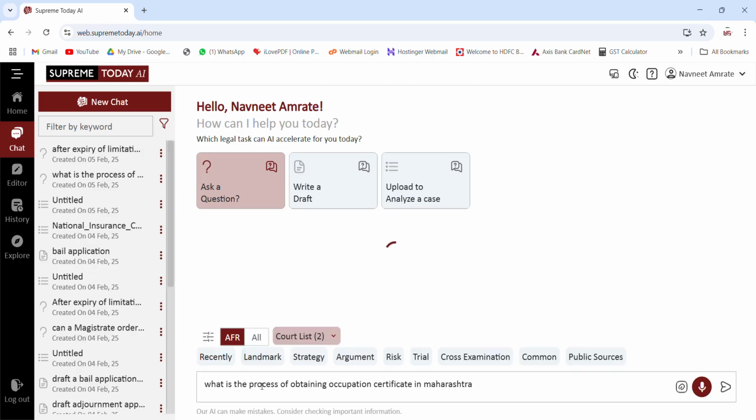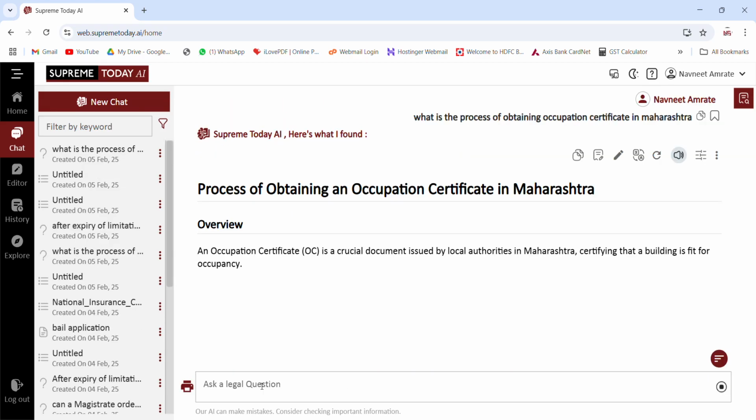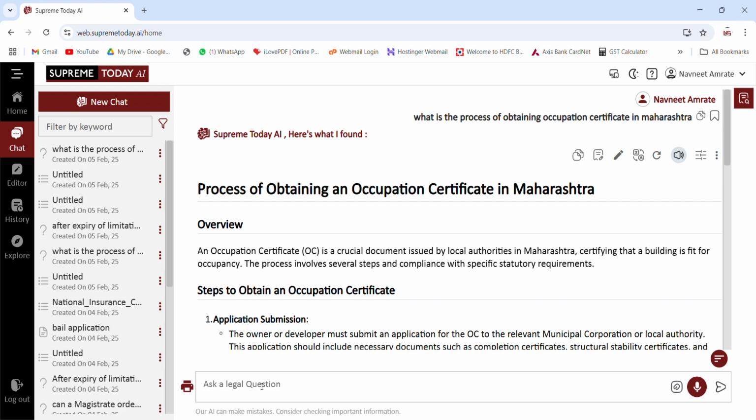So now this AI chat tool will give you all the possible answers on the particular query and how to go about that query. It will give you every information through various judgments which have been upheld in the courts of Bombay and Supreme Court.